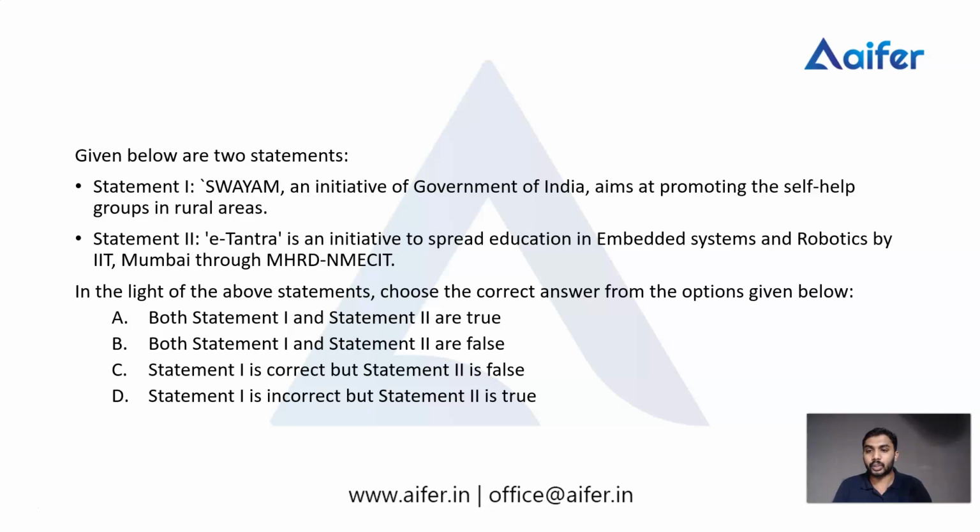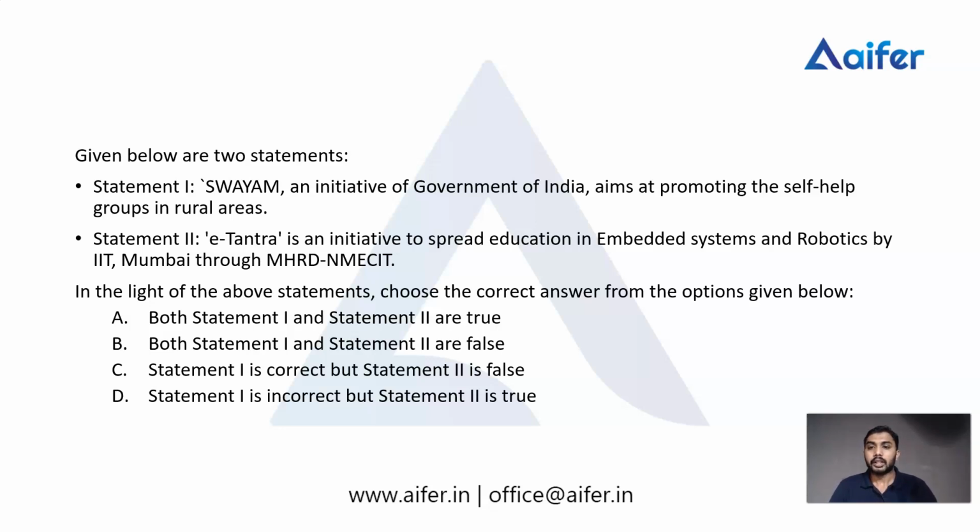And statement 2, E-Tantra is an initiative to spread education in embedded system and robotics by IIT Mumbai through Ministry of Human Resource Development MHRD NET. So these are the two statements given to us, and in the light of the above statements, choose the correct answer from the options given below.